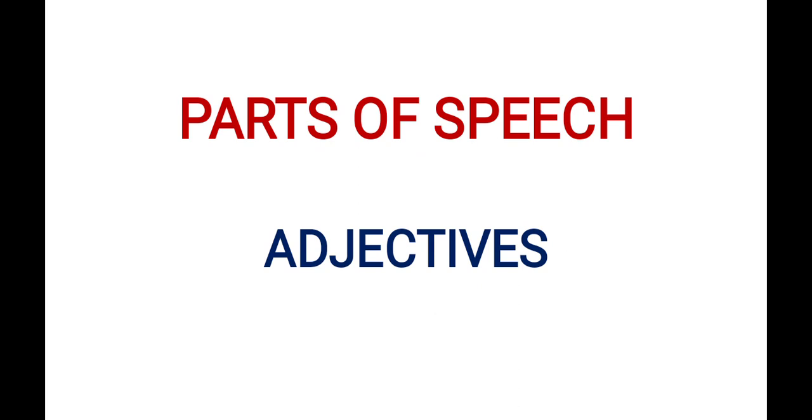We know that adjectives are only additional words. They give more information about a noun or a pronoun. They can describe quality, size, shape, age, color, origin, material, and purpose. They give more beauty to the language. Let us now see what is an adjective and what roles do the different kinds of adjectives play in today's session.